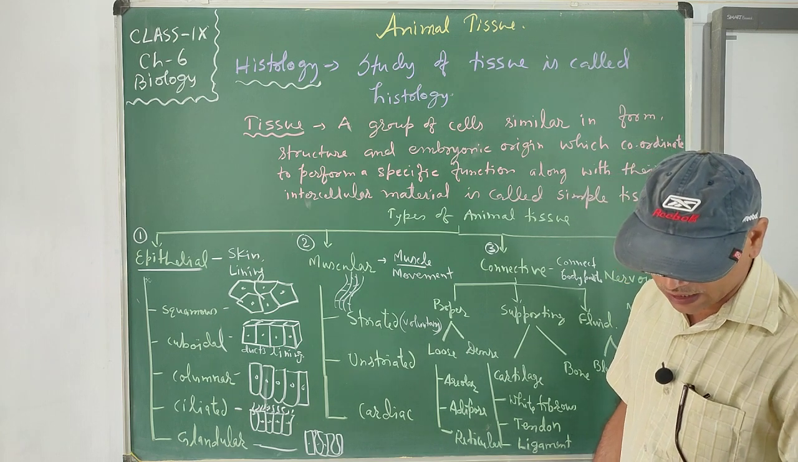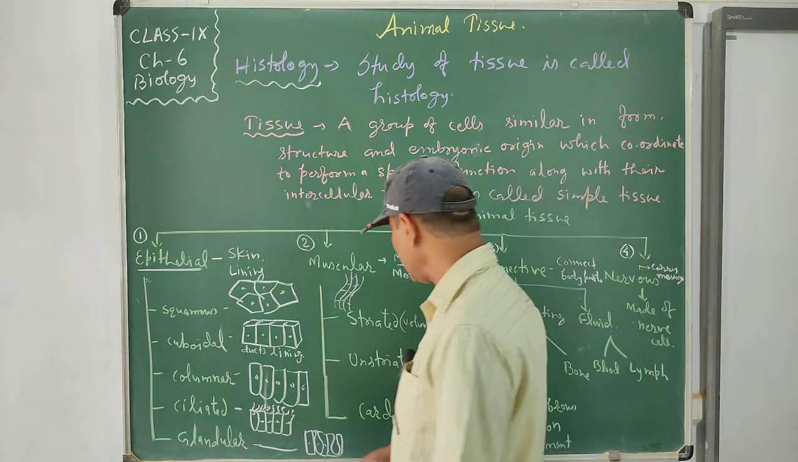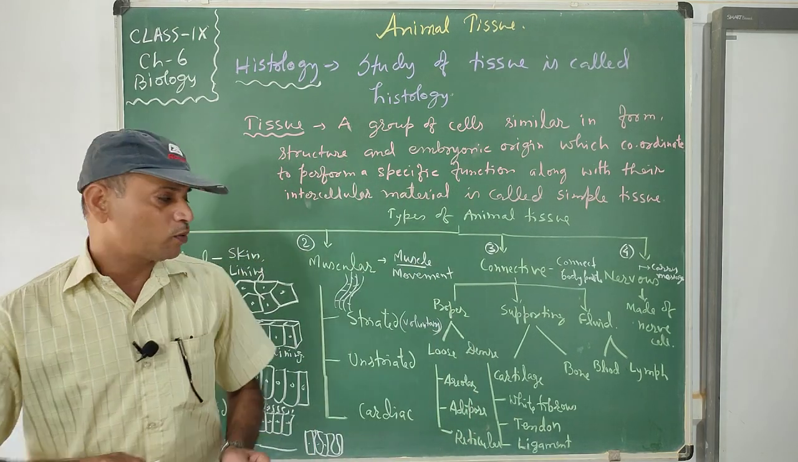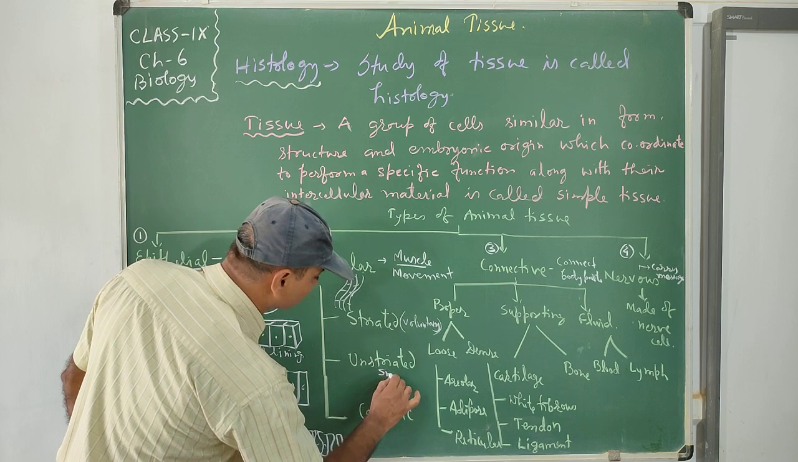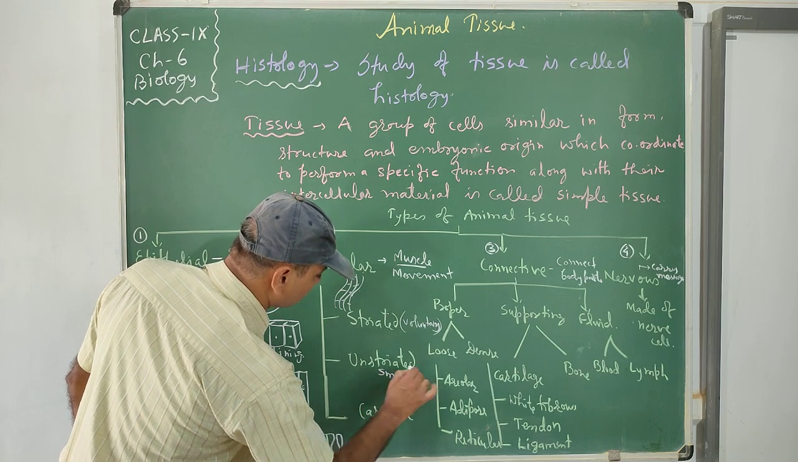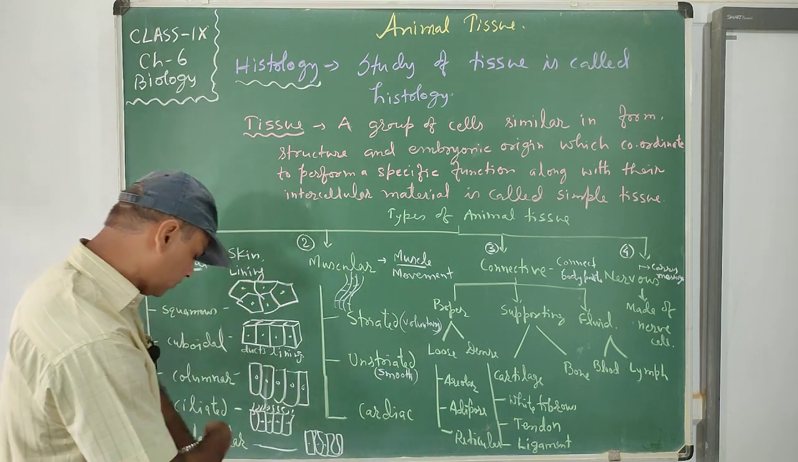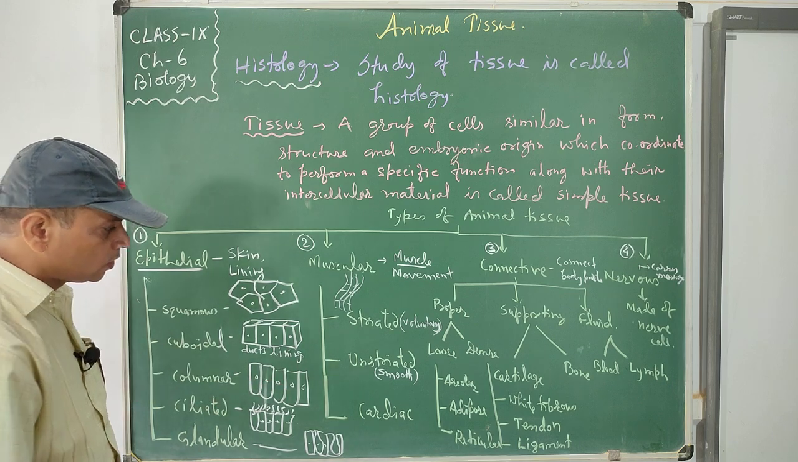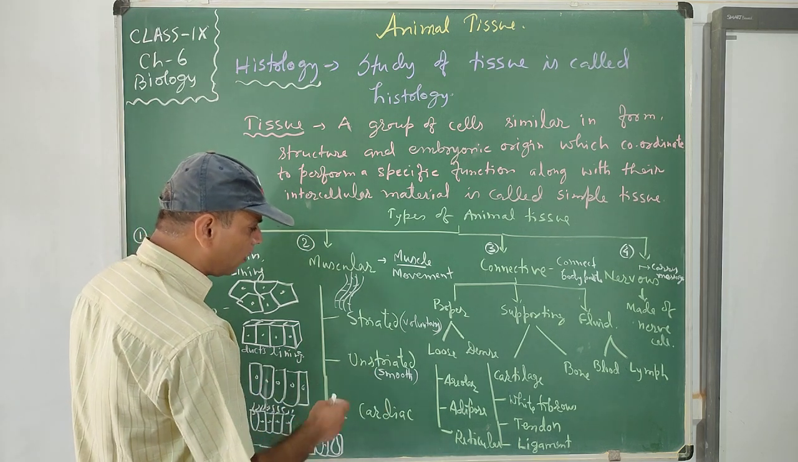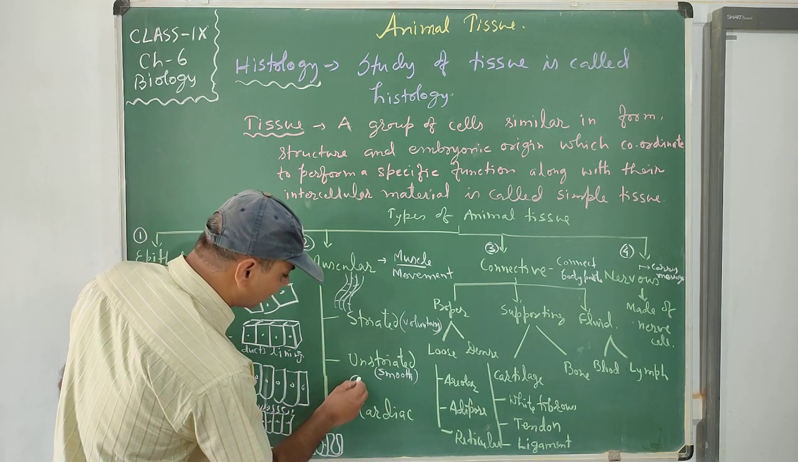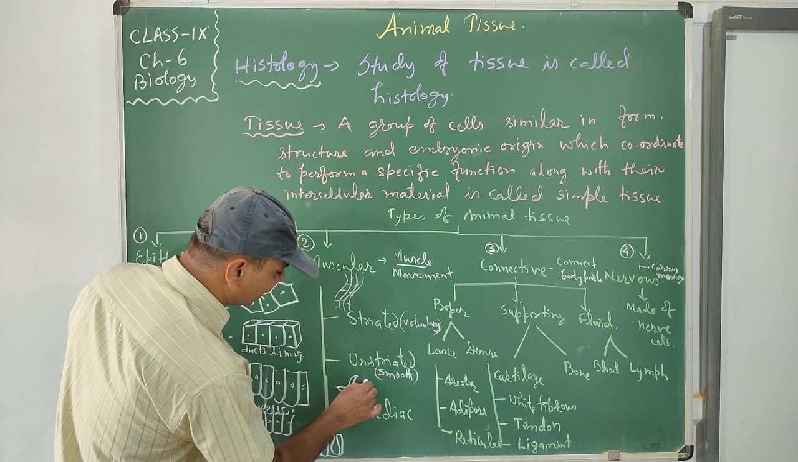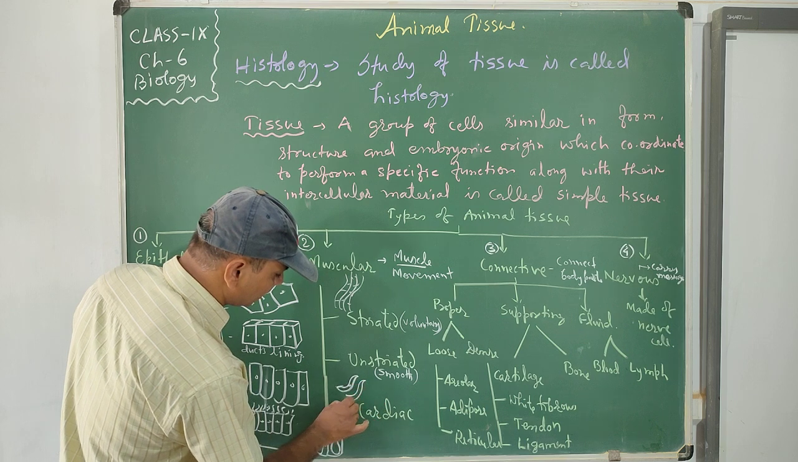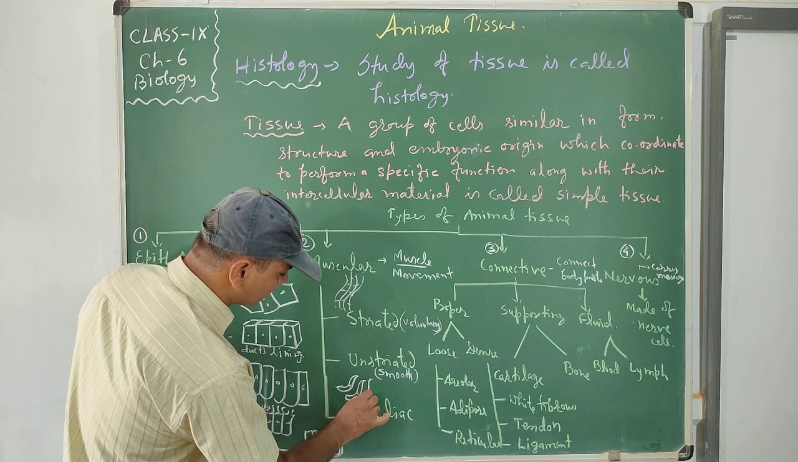Smooth muscles, or we can say unstriated muscles. Unstriated muscles are also called smooth muscles. They can help the body to move on their own. So they are not under our wish. They move by themselves. These are the smooth muscles. These are the smooth muscle cells.